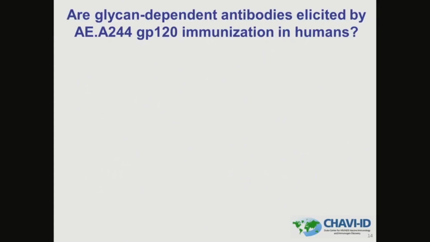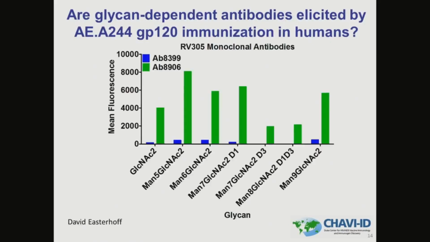We hypothesized that this finding may translate to human vaccination. Therefore, we asked the question, are glycan-dependent antibodies elicited by AE8244 immunization in humans? So David Easterhoff in our group has isolated several monoclonal antibodies from RV305 participants, which he just spoke about. He kindly provided 2 different antibodies whose binding is sensitive to deglycosylation of ONV. I tested these 2 antibodies by glycan array, and shown here is the binding data for these 2 antibodies.